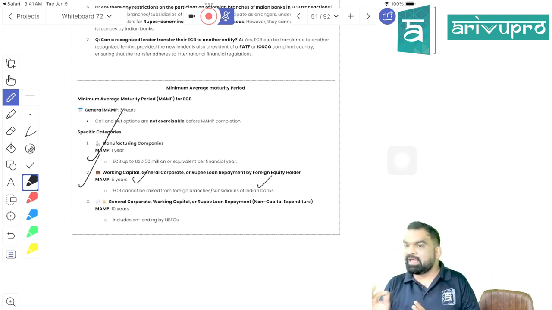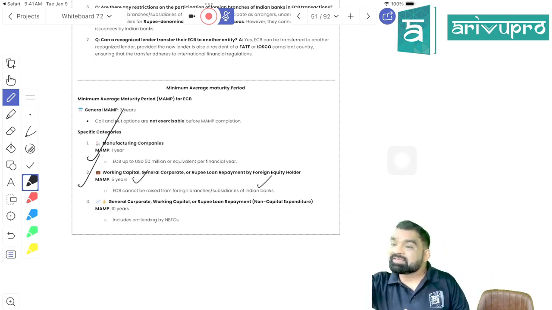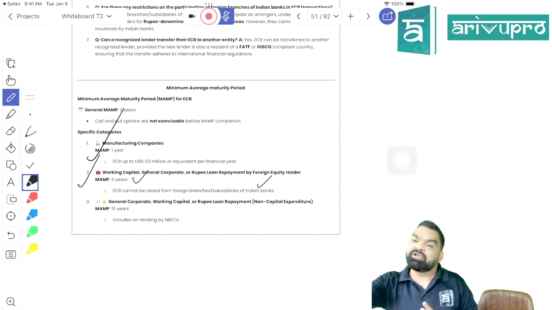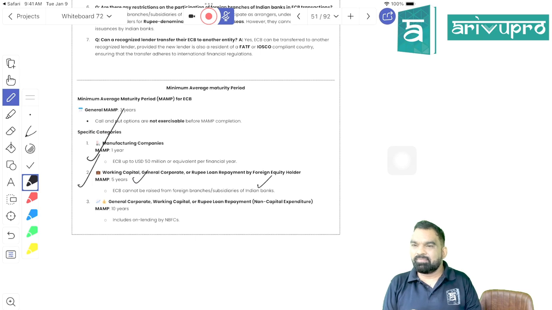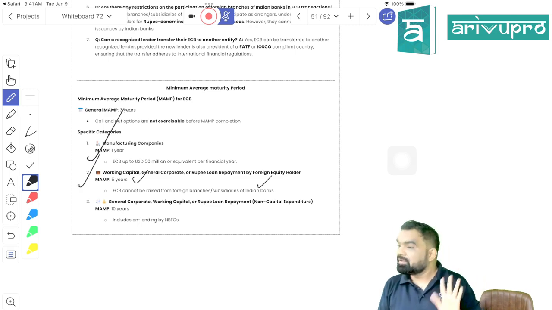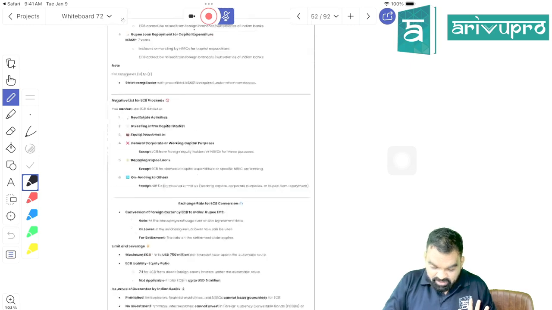No section is there. Everywhere what you can mention is section 6 of FEMA, because the institute is going to ask a single question from ECB, right? And if you put section 6, it will be the right section, because every norm related to ECB is regulated by section 6 of FEMA, right? Right, students?